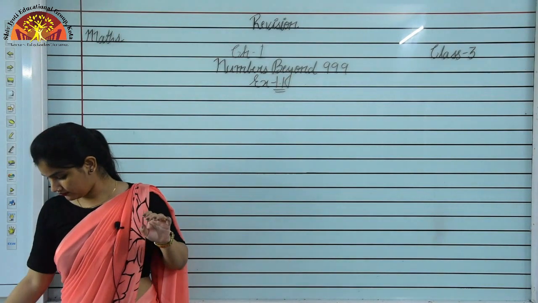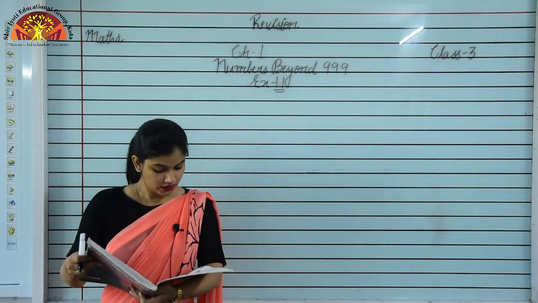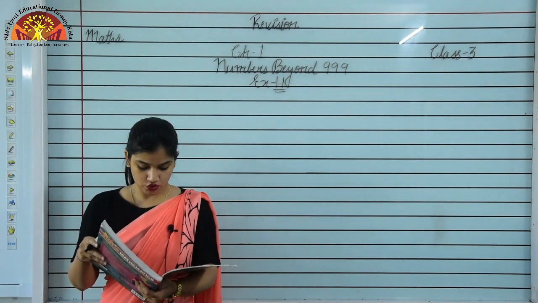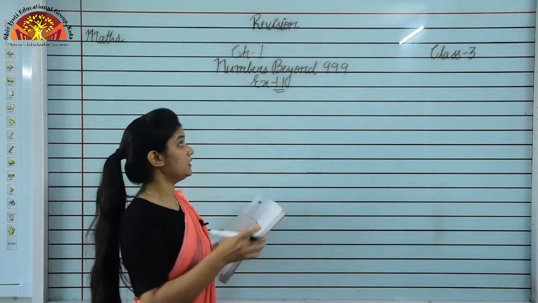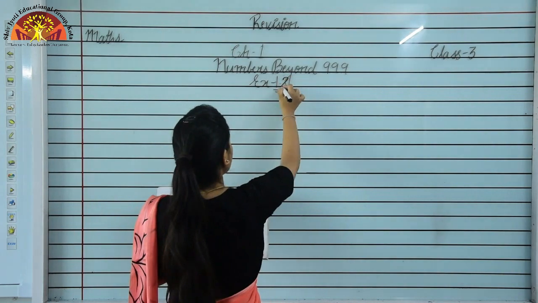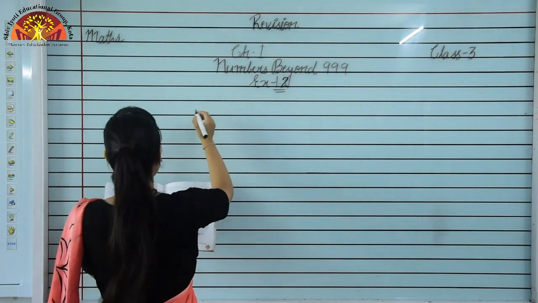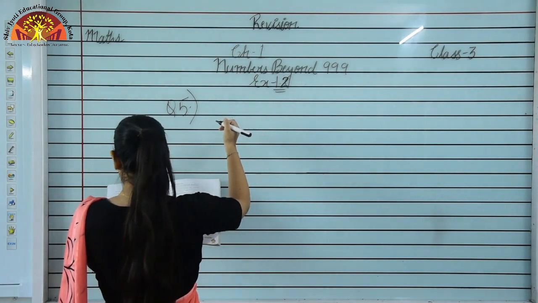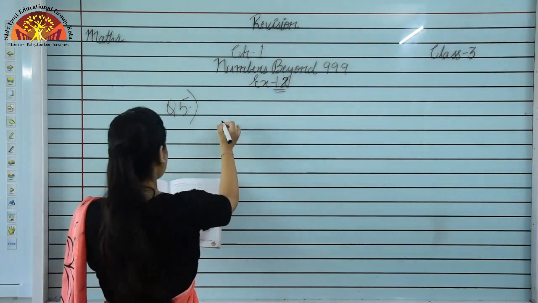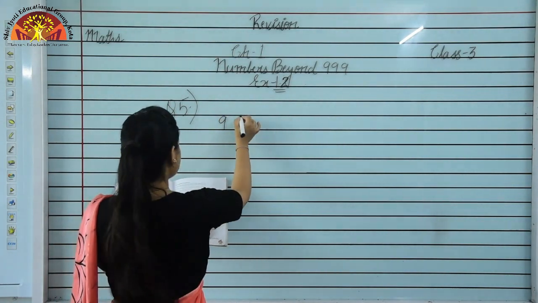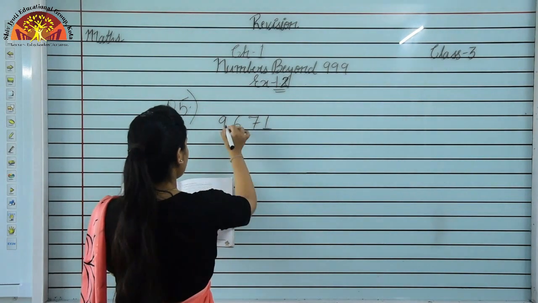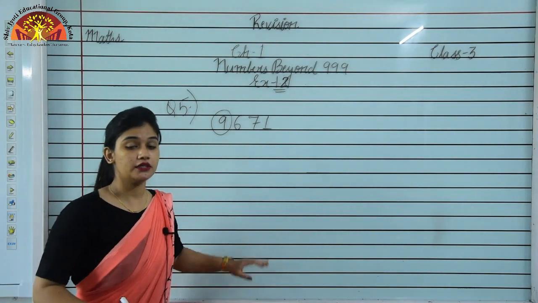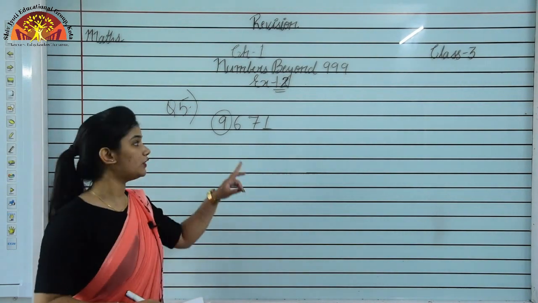Question number 5 is, write the place value and face value of each circled digit of the given numbers in the table. This is exercise 1.2 given on page number 8 and question number 5. So students, we are seeing the first number, 9671, and the circled digit is 9, and we have to find the face value and place value of this circled digit.